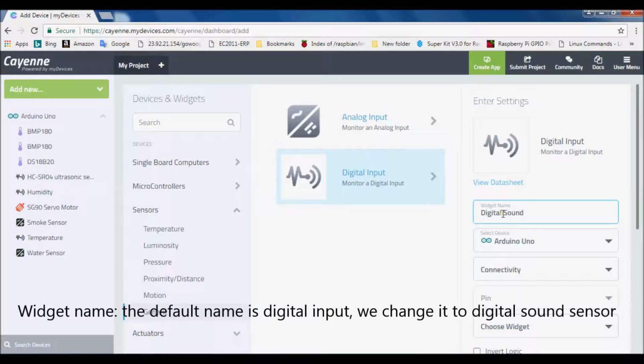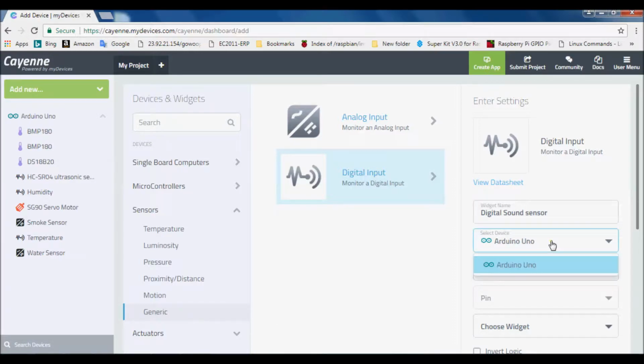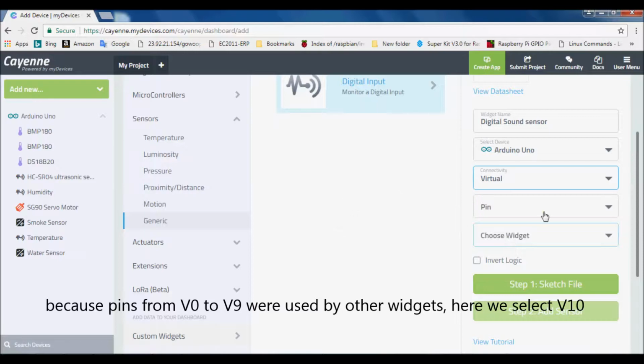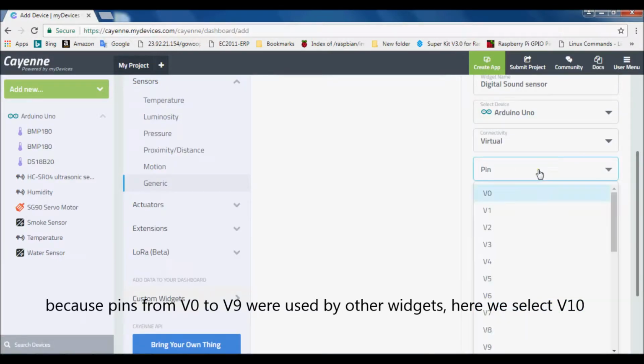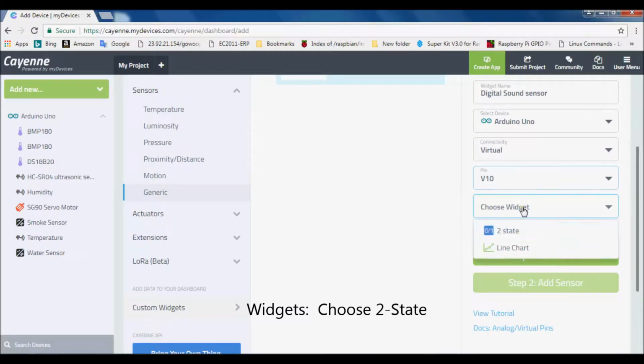Widget name, the default name is Digital Input, we change it to Digital Sound Sensor. Select Device, choose Arduino Uno. Connectivity, choose Virtual. Because pins from V0 to V9 were used by other widgets, here we select V10. Widgets, choose To State.